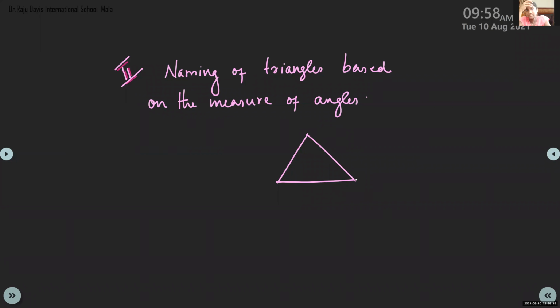When you draw a triangle, there are three angles, right? Angle A, angle B, and angle C. When you add the measure of these angles, it will be 180 degrees always. If one is 60 and the other is 70, so 130 together, and this will be 50. All together, the angles will be 180 degrees always.